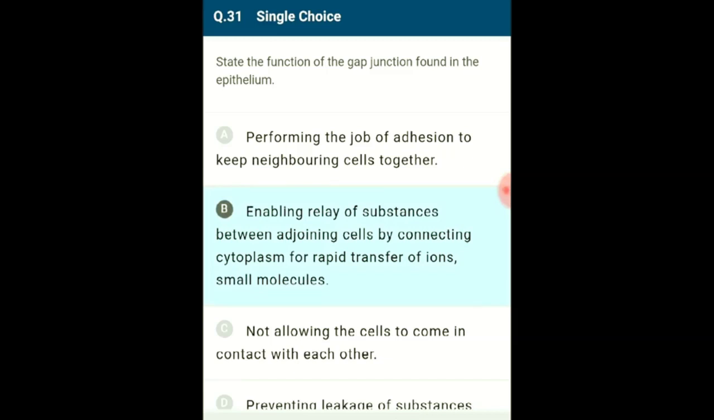enabling relay of substances between adjoining cells by connecting cytoplasm for rapid transfer of ions, small molecules. So that is the function of gap junction. So the correct option is B.